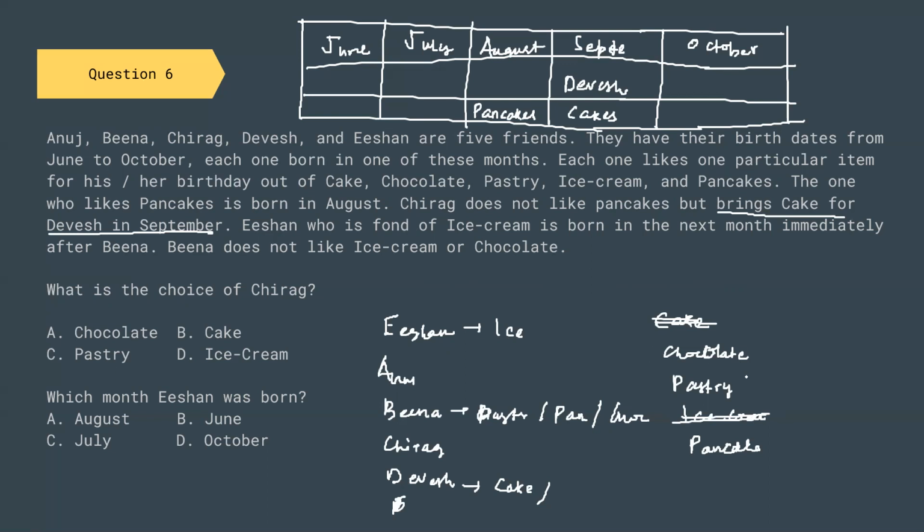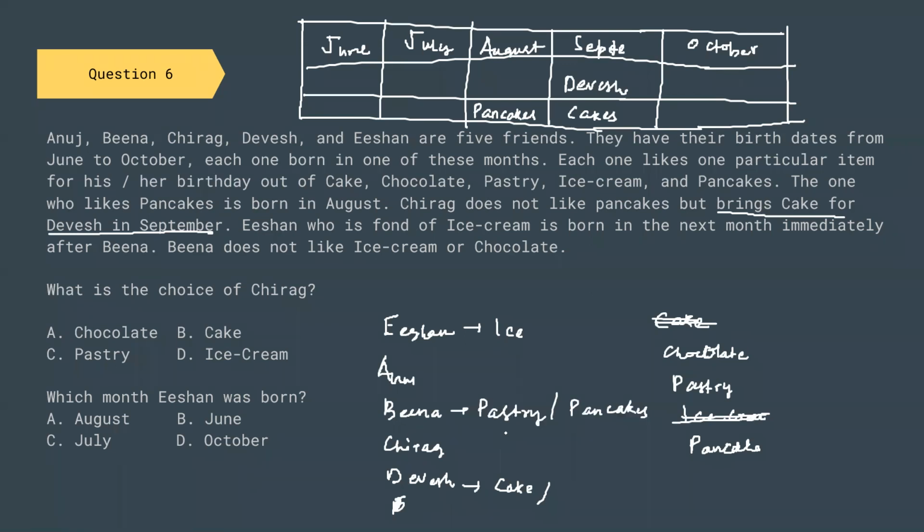So from chocolate, the rest of the remaining is pastry and pancakes.